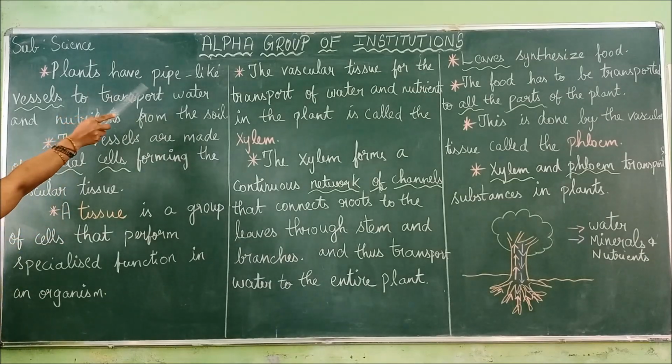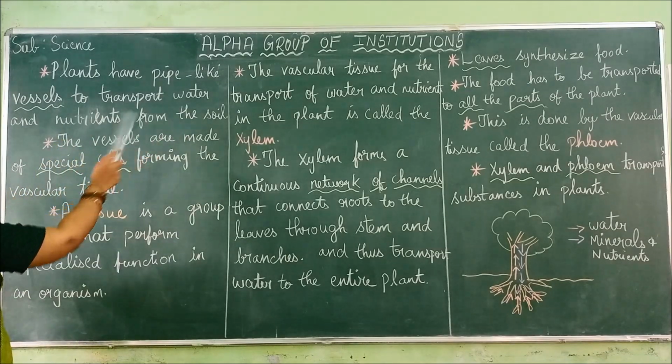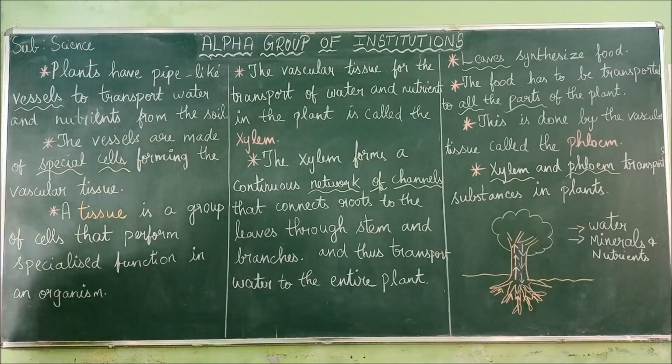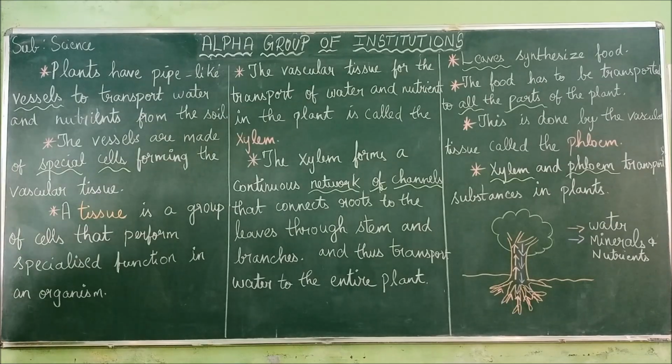Plants have a pipe-like vessel to transport water and nutrients from the soil. So it has a pipe-like structure inside its body. All plants have it, and that pipe-like structure helps to transport the water and nutrients from the soil. The root sucks up the water particles and minerals from the soil, and they finally pass through this tube-like structure.